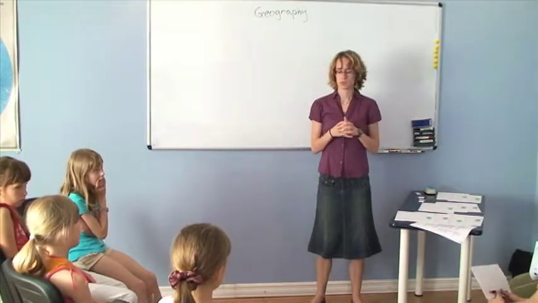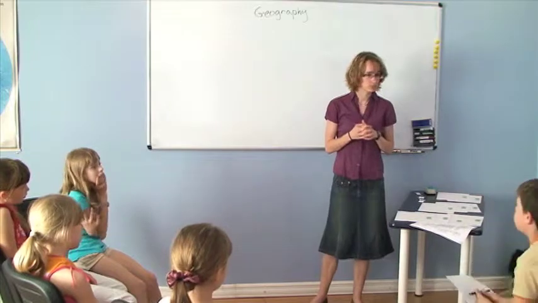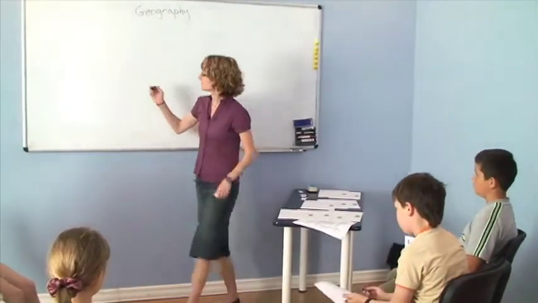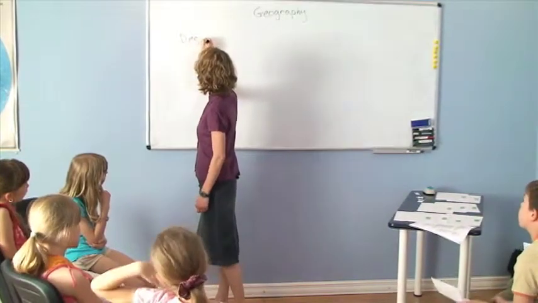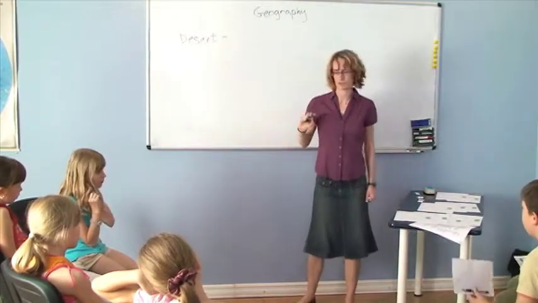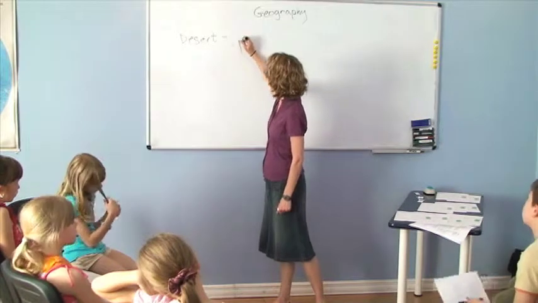No. Would you say you lived in a desert? What's a desert? Oh, very good question. A desert is where it's very dry, very dry. And you have maybe cactuses?